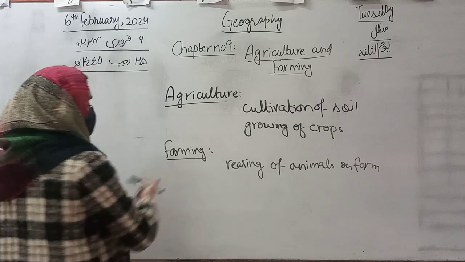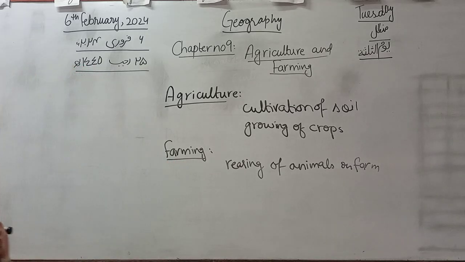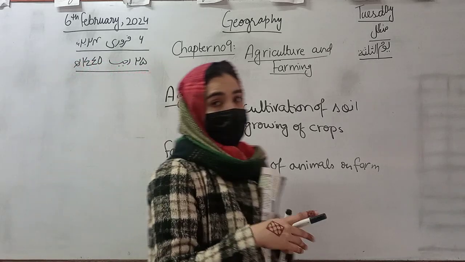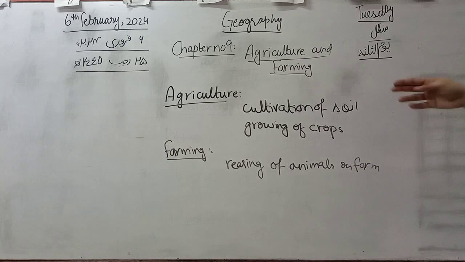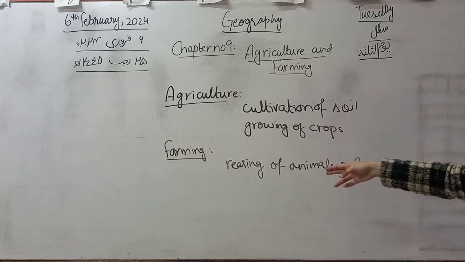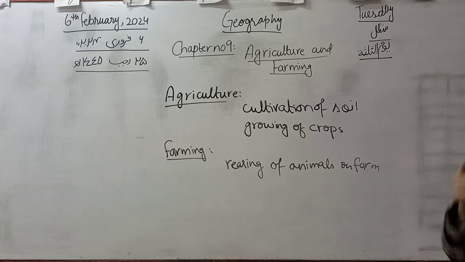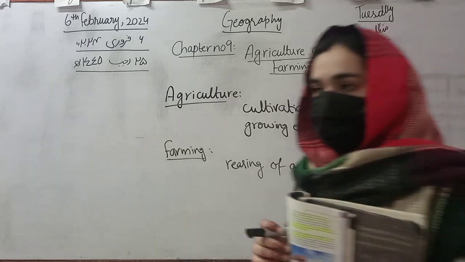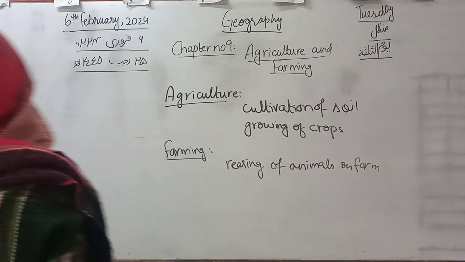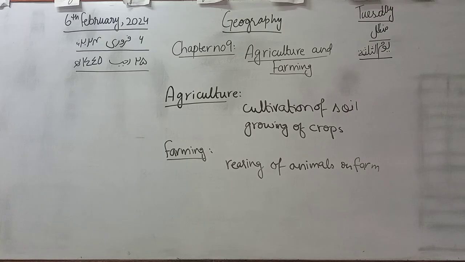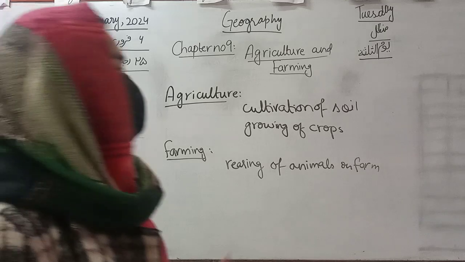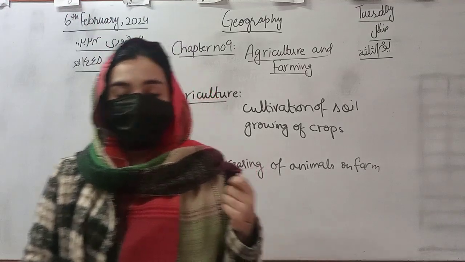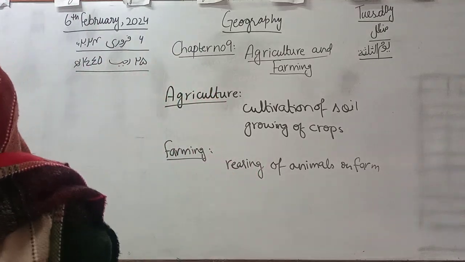Same with the case like farming, as we rear animals on farms. It means it gives us some essential products which are used in our daily lives. So these are the two fields, agriculture and farming, which are most commonly working in our country nowadays. It enhances our import and export products, as we have studied that Pakistan exports rice, wheat, and cotton, vegetables, fruits,